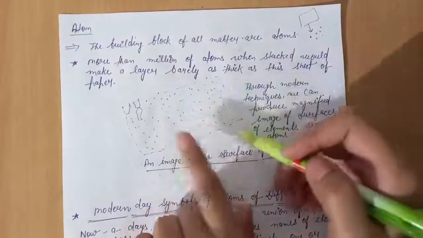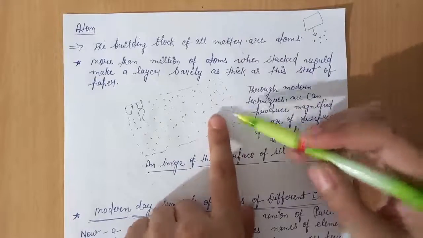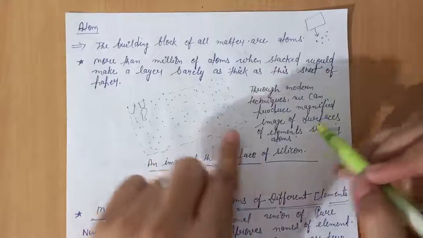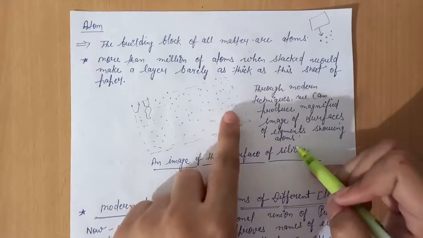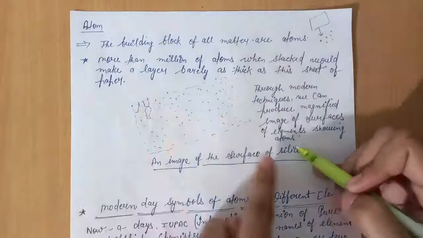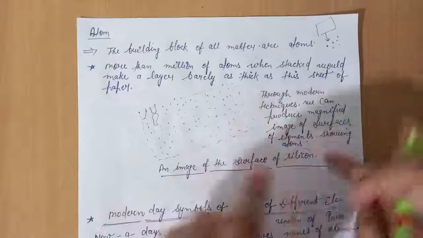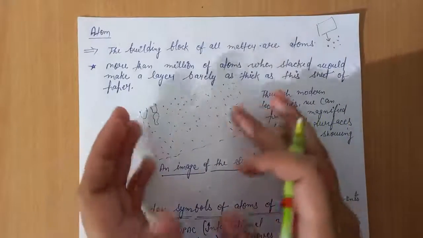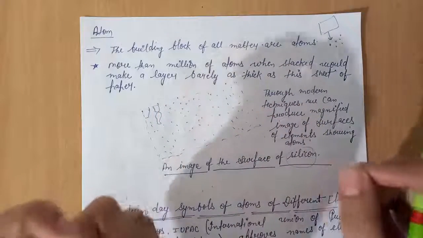So this sheet is made up of silicon elements, or atoms of silicon. This is a magnified image of the surface of an element showing atoms, meaning the silicon atoms are shown in this layer. When atoms of silicon are stacked together, they make a layer barely as thick as a sheet of paper.